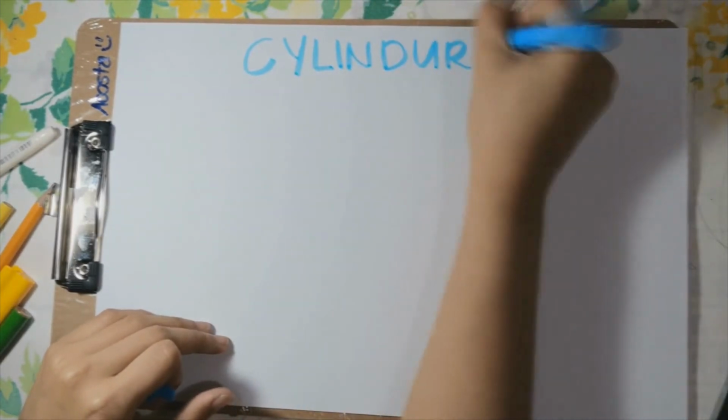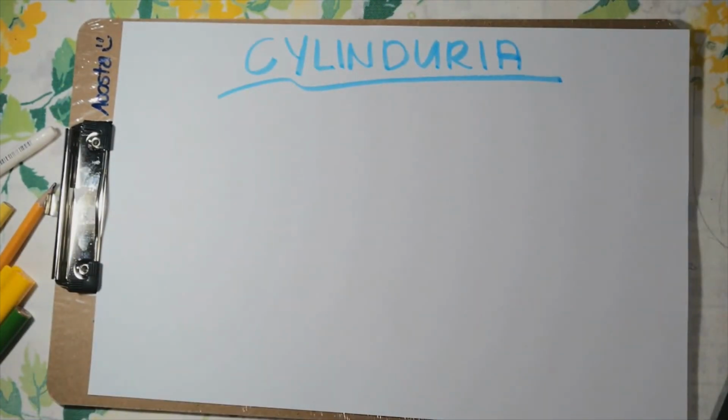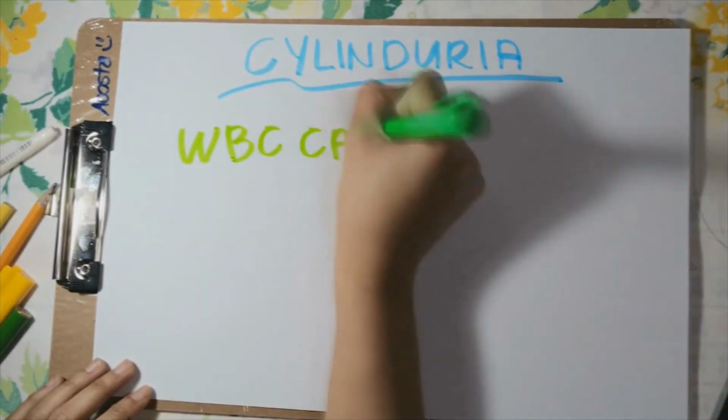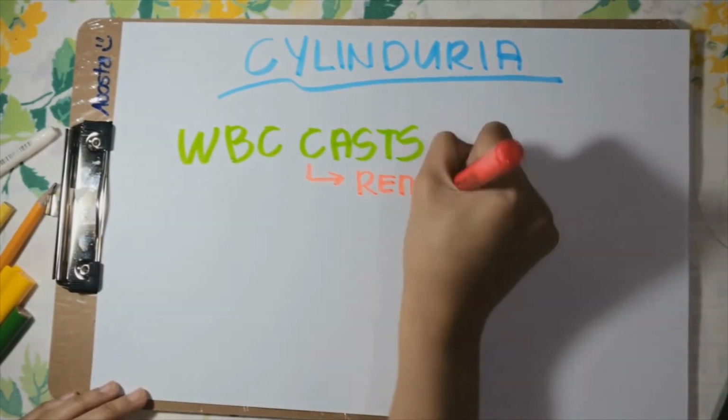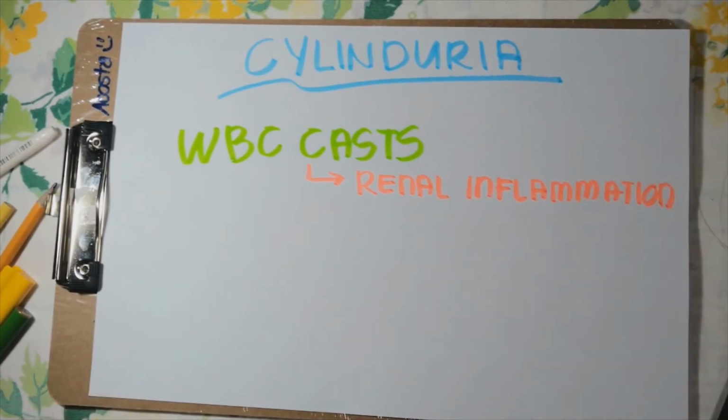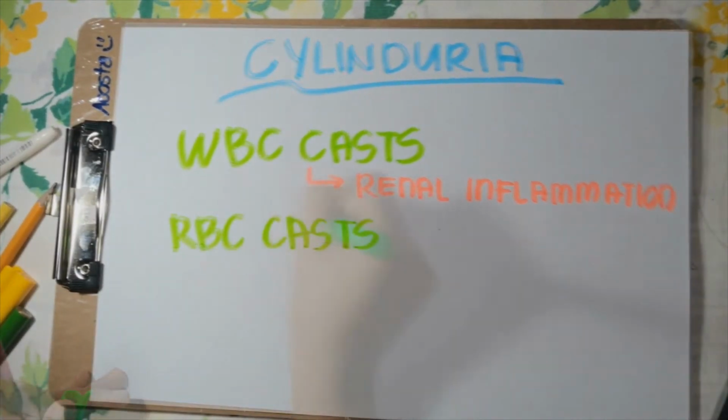Cylindruria. A few granular casts are normally present in urine from turnover of renal epithelial cells. Larger numbers of granular casts and other types of casts are abnormal. Increased numbers of granular casts indicate active renal tubular cell injury. The type of injury may be ischemic, toxic, infectious, immune-mediated, or traumatic. WBC casts indicate renal inflammation. RBC casts indicate renal bleeding.